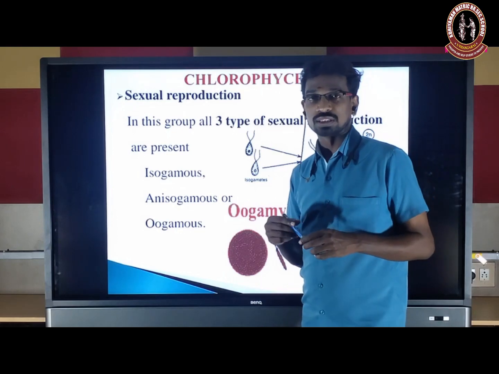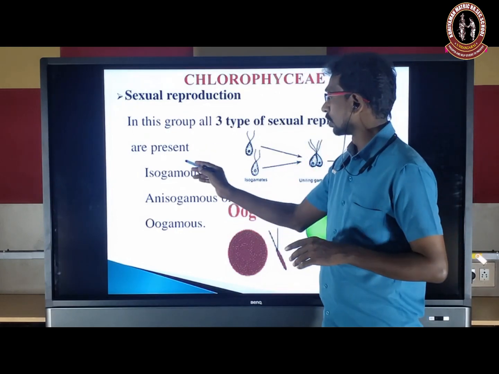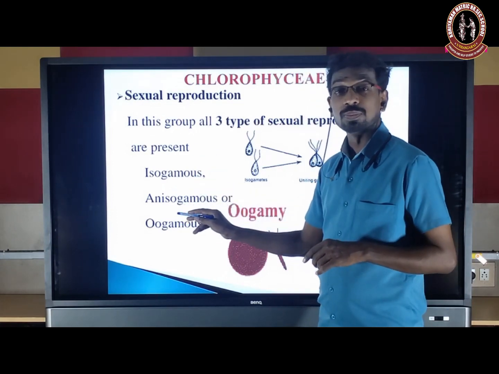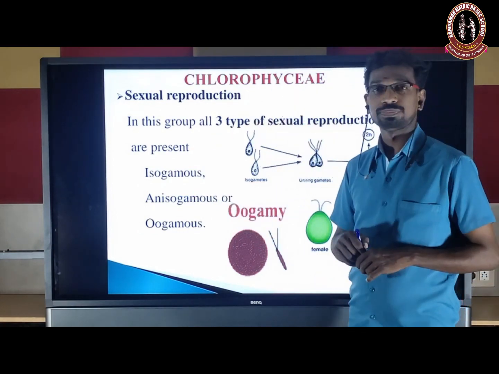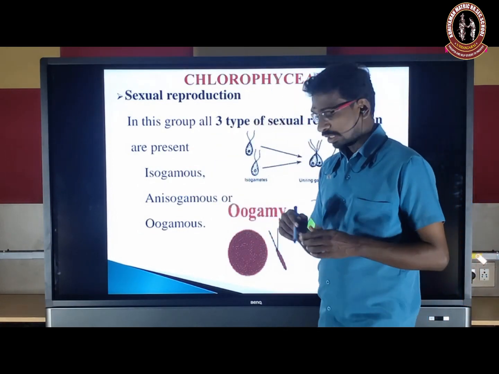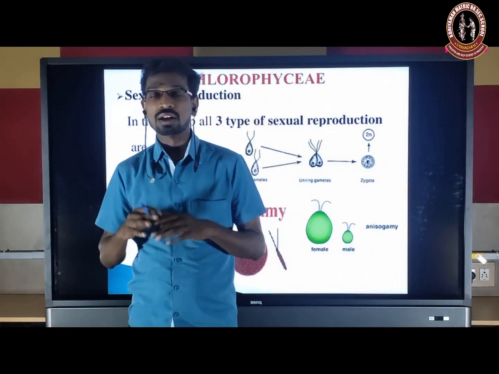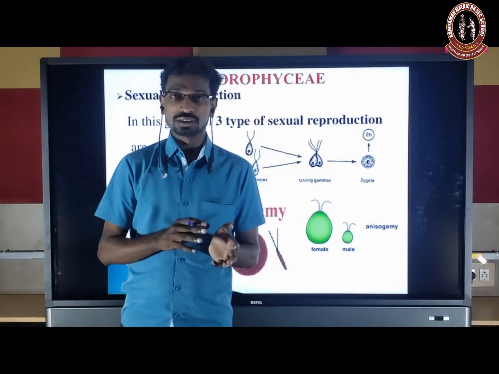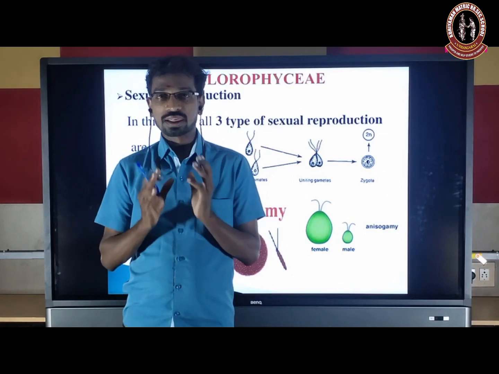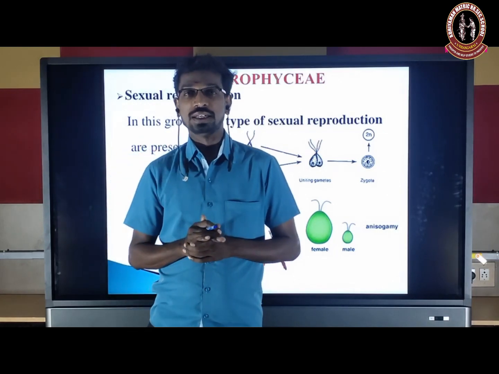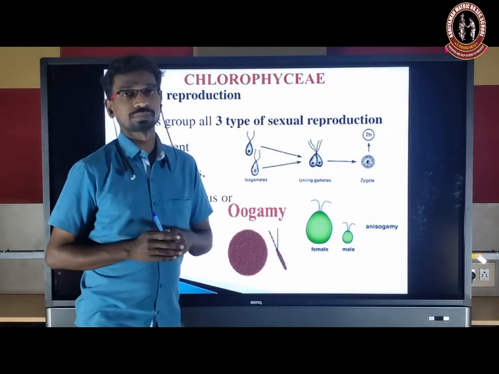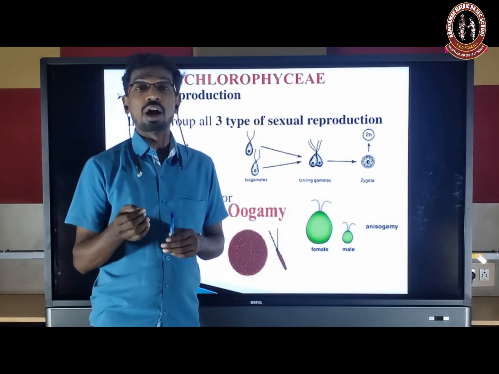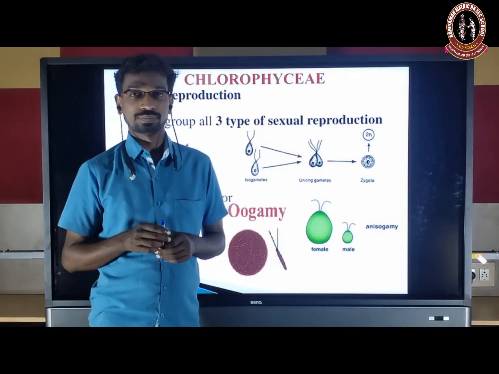Next, sexual reproduction: all types occur, isogamous, anisogamous and oogamous. All three types of sexual reproduction occur in the class Chlorophyceae. In isogamous, the male and female gametes, from opposite strains, are identical in structure and physiologically. They are similar in structure and also in physiological nature. That is isogamous. And anisogamous, either morphologically or physiologically dissimilar.